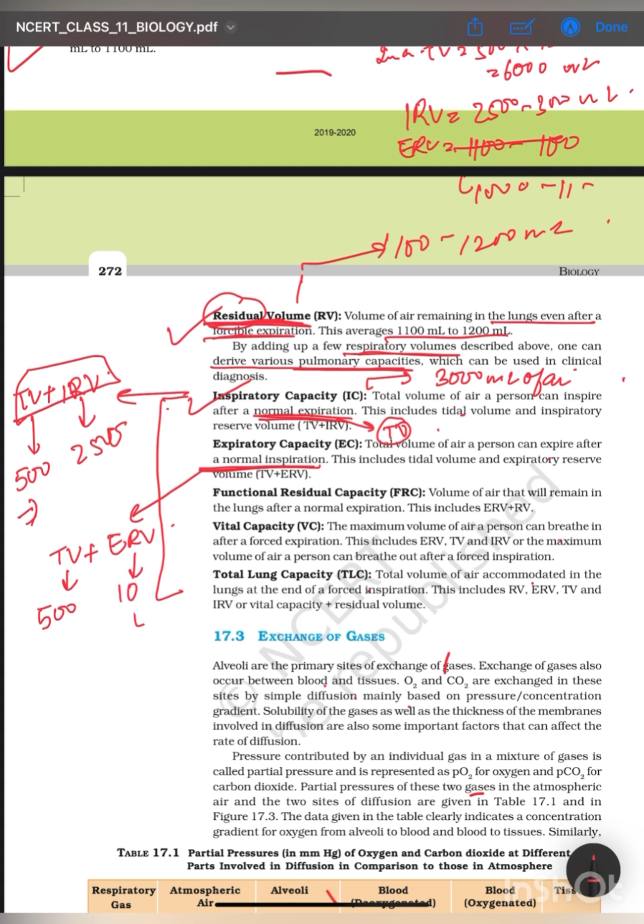Now functional residual capacity. What is functional residual capacity?